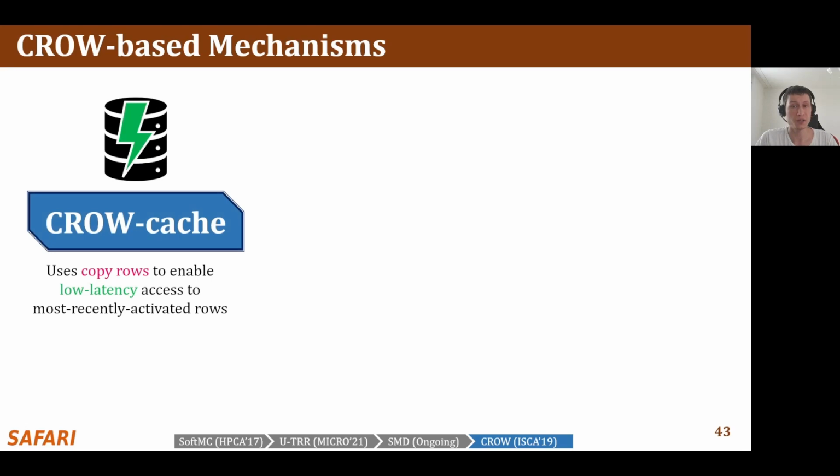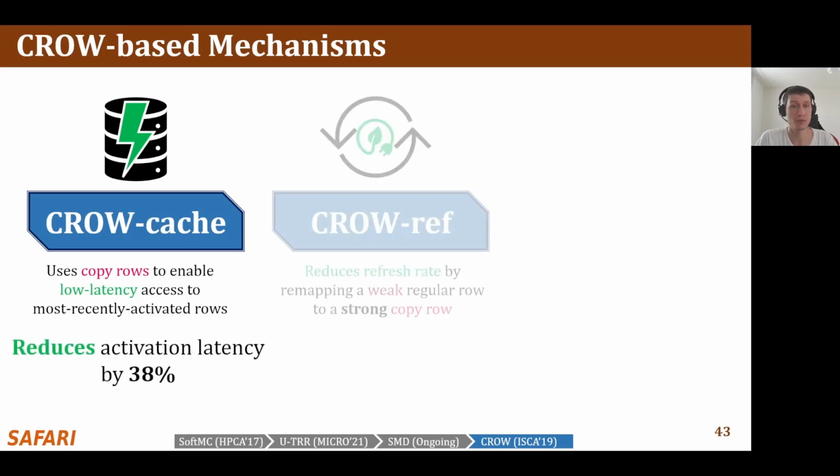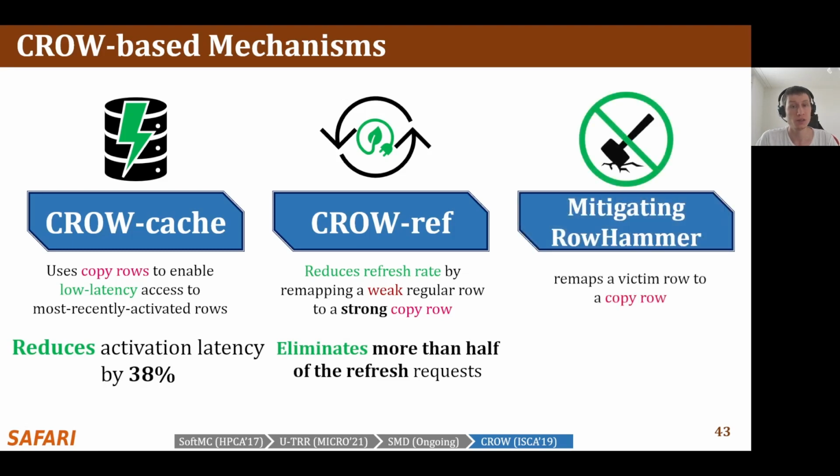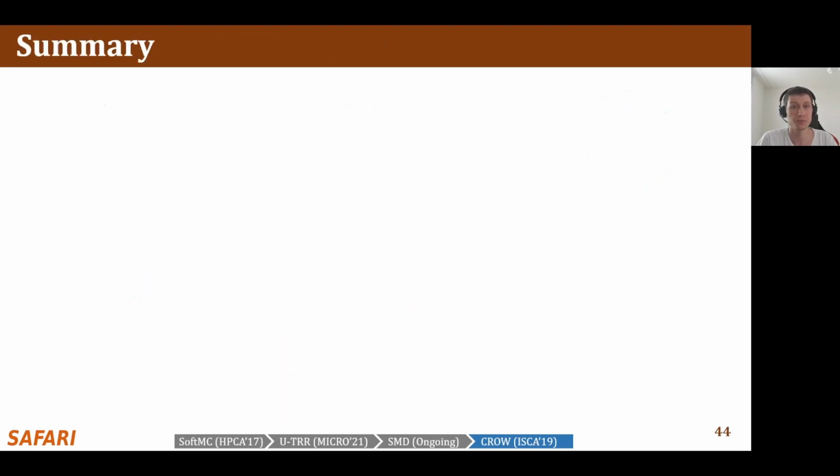We propose CROW cache, which uses copy rows to enable low latency access to most frequently activated rows in each subarray. CROW cache reduces row activation latency by 38%. Second, we propose CROW ref, which reduces refresh rate by remapping a retention-weak regular row to a strong copy row. CROW ref eliminates more than half of the refresh requests. Third, we propose a mechanism for mitigating RowHammer, based on dynamically remapping a potential victim row to a copy row. We'll leave the detailed evaluation of this mechanism for future work.